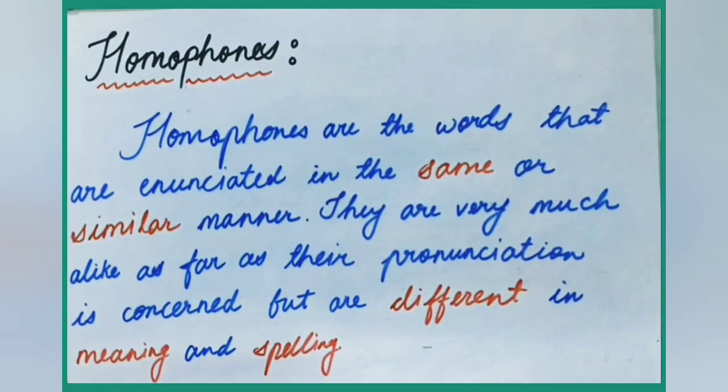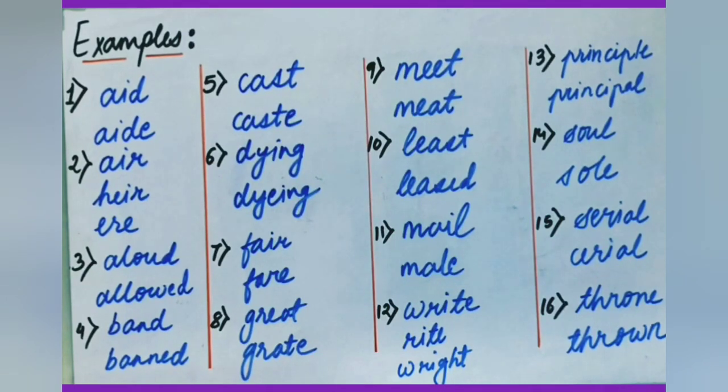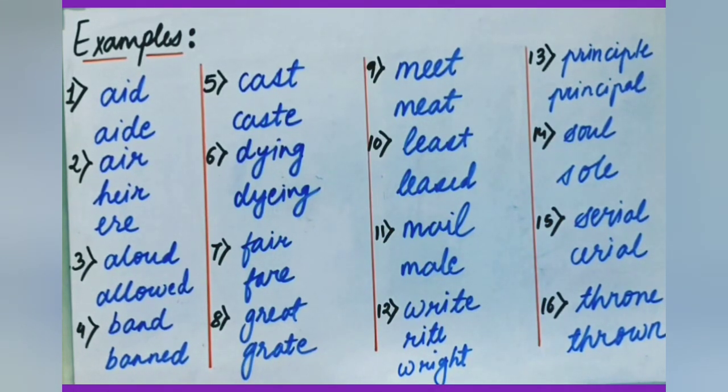Now we'll see the examples and make things clear. These are the examples of homophones for your better understanding. See, the pronunciation of all these homophones is very much the same, it's alike in nature. But the spelling and the meaning, both are completely different.